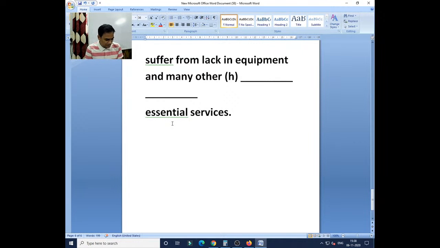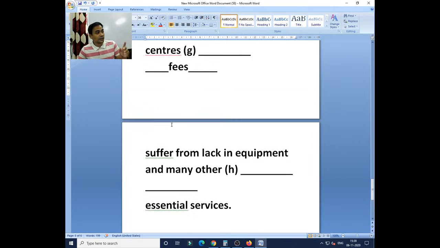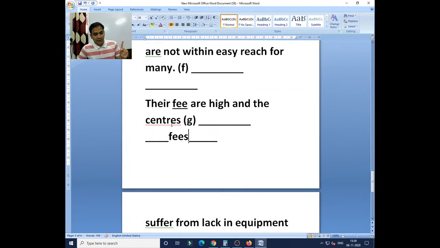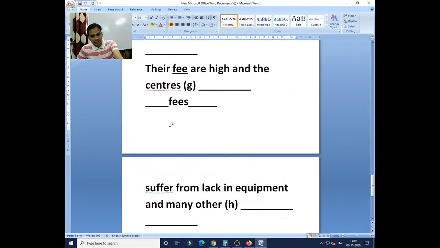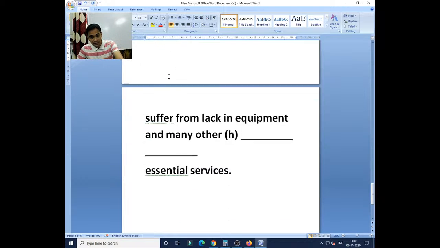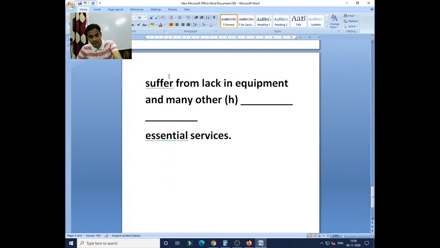Mani Trivedi, you don't know when to use s or es. Now you see here we are talking about so many centers and clubs. More than one we are discussing. So they suffer from lack in equipment.